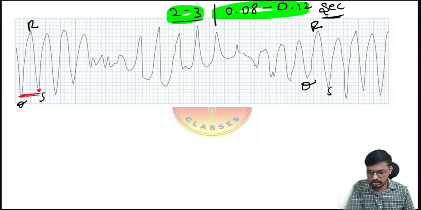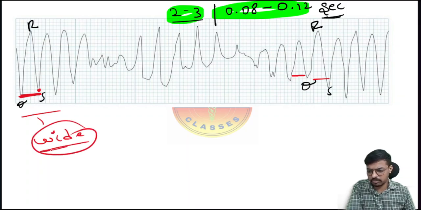So here are the 5 small boxes. Okay, so again, count here. It's 5 small boxes. Here also, count the 5 small boxes. Means the QRS complex is here. It's a wide QRS complex. Right, it's a wide QRS complex.